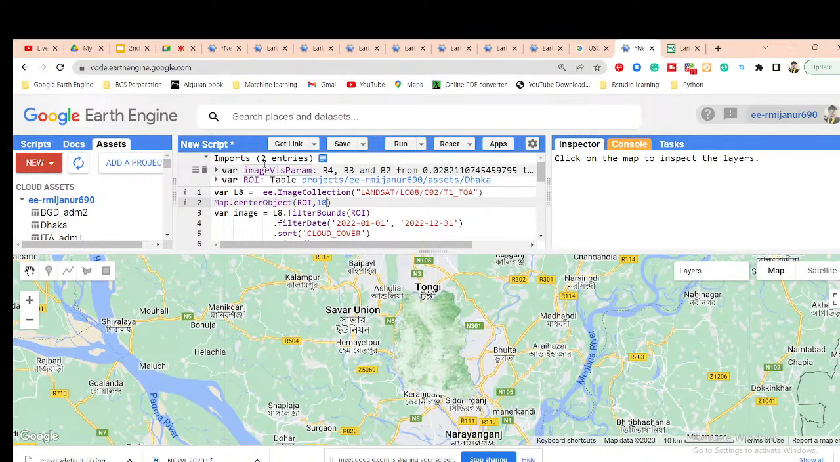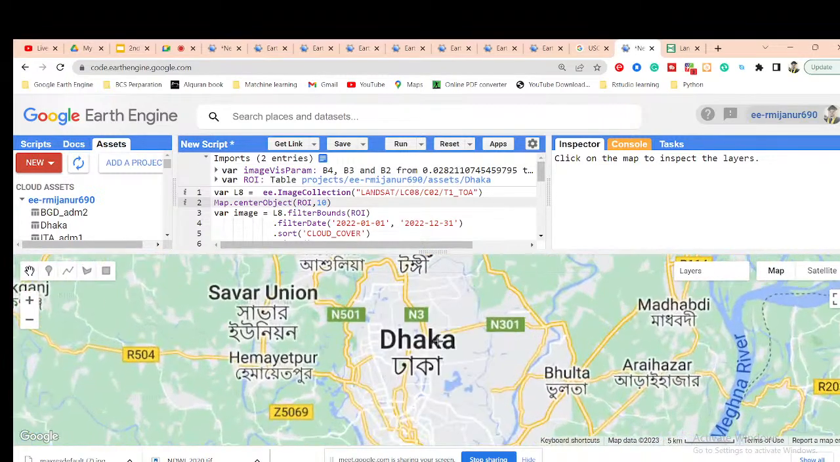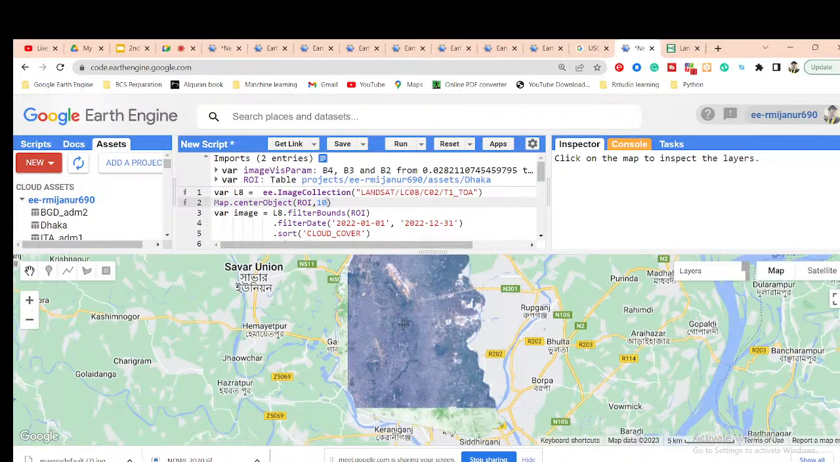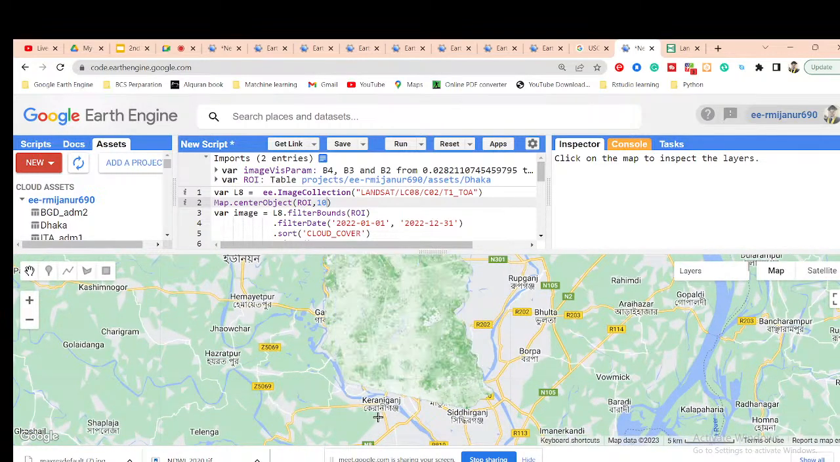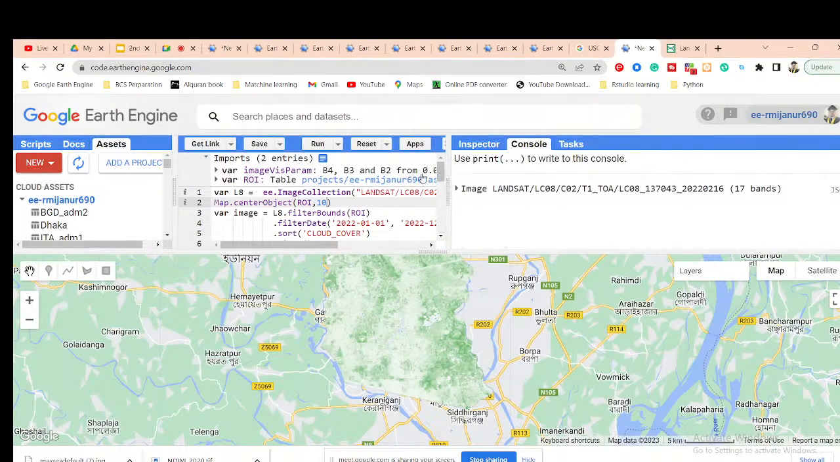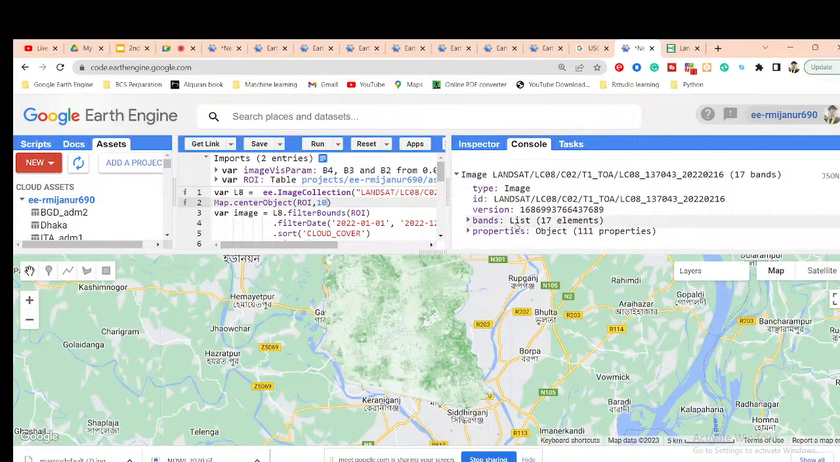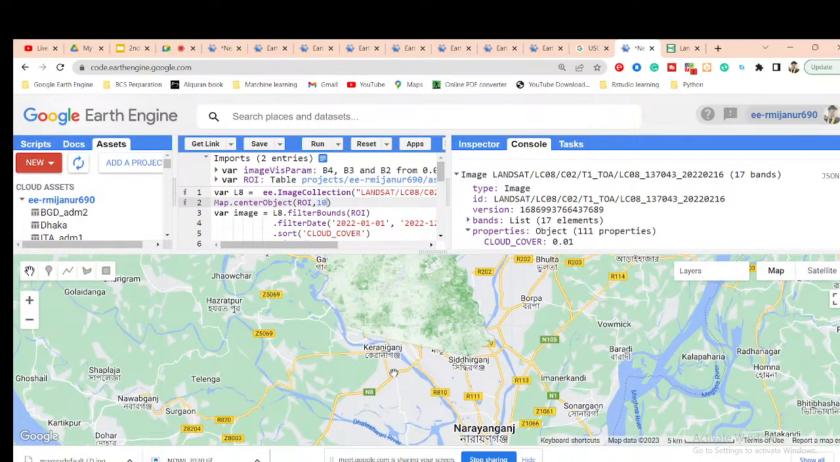This time we can get another problem. For my region of interest in Dhaka city, the tile with the lowest cloud cover is not fully covered. Suppose I get this image from 16 February 2020. The cloud cover is low, 0.01, but this image does not cover my full region. It has other parts in here. So this time I do not use this sort function.